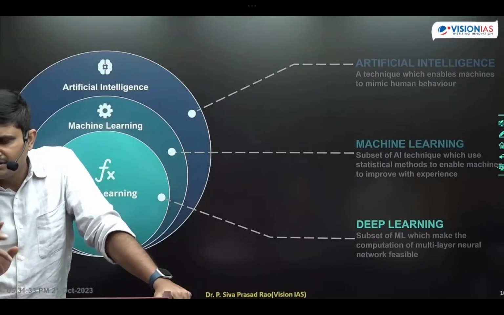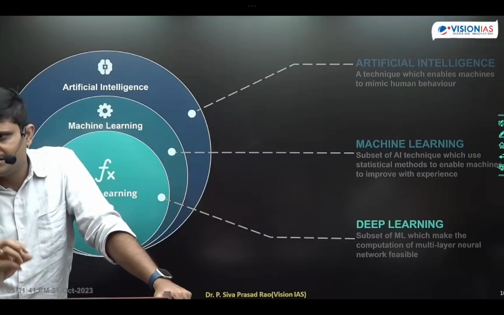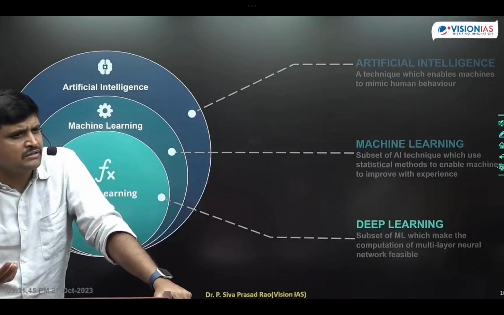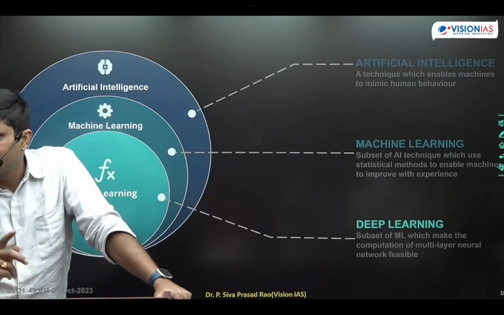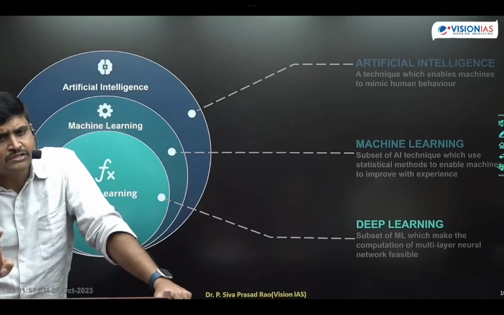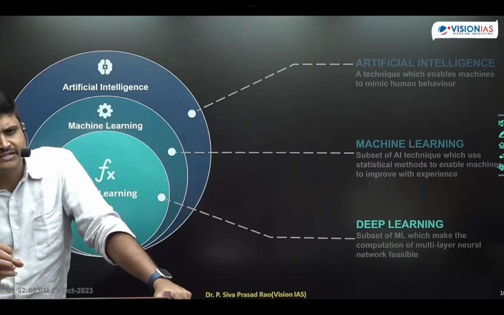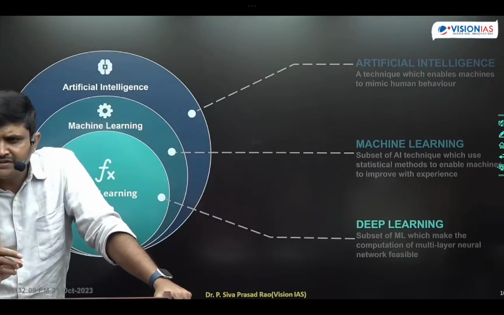Are you getting my point, students? Here, deep learning and machine learning are the components of artificial intelligence. If these two things are not there, artificial intelligence doesn't exist. Whatever the recognizing of images, identification of languages and dialects, problem solving, any feature that artificial intelligence performs is because of deep learning as well as machine learning, students. Hence, we can say deep learning and machine learning are a subset of artificial intelligence.